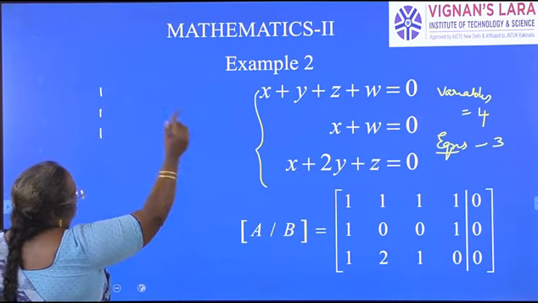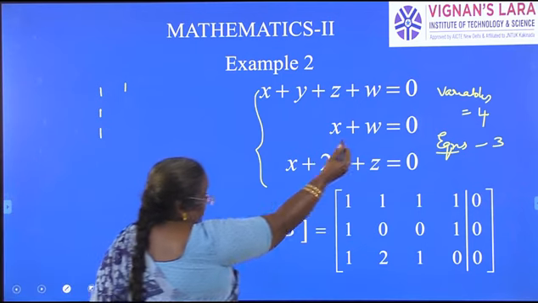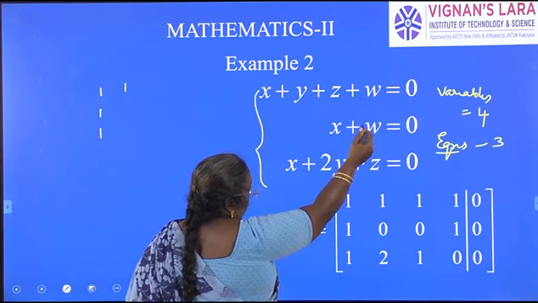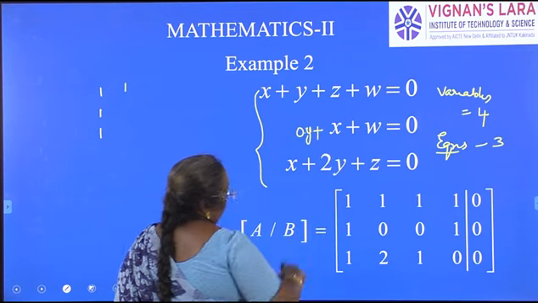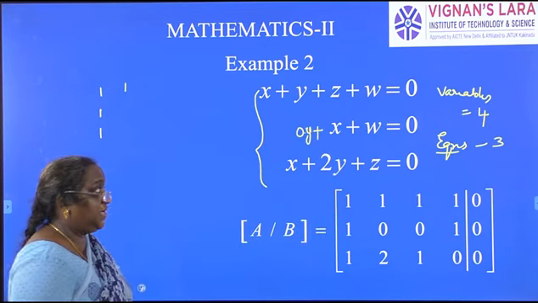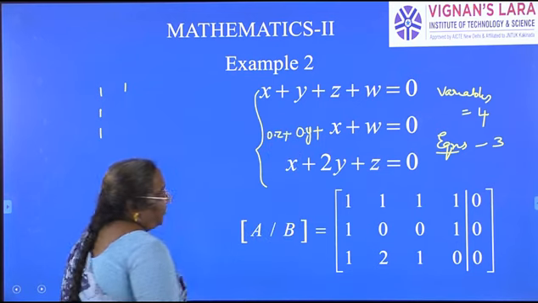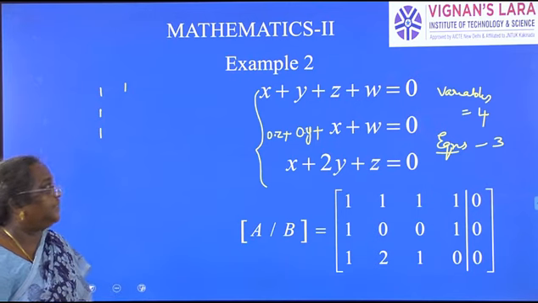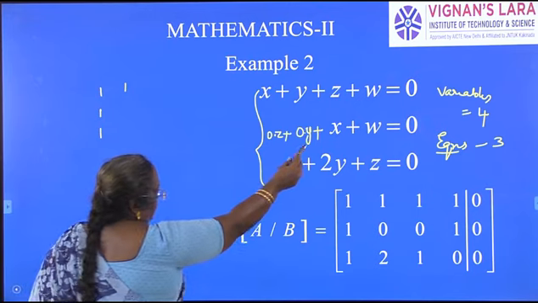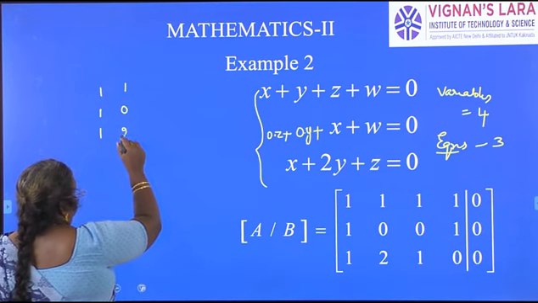Next, coefficient of y in the first equation is 1. Coefficient of y in the second equation: there is no coefficient of y here because it is 0 into y. No coefficient for y. Similarly, there is no coefficient for z also. So for clarity you can write it that way, in order not to make any mistake. So coefficient of y here is 0. Third equation, coefficient of y is 2.